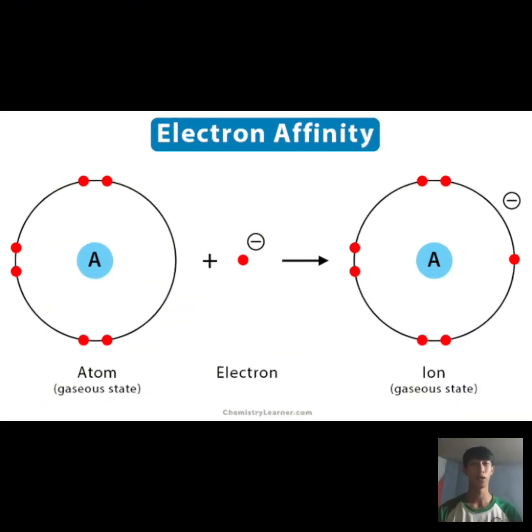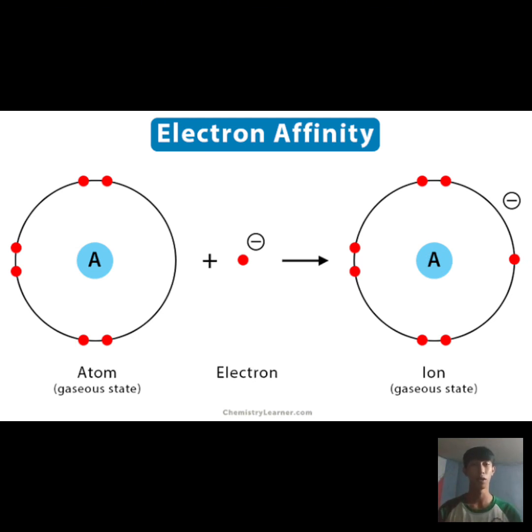What is electron affinity? Electron affinity is the amount of energy released or absorbed when an electron is added to a neutral atom in the gaseous phase, forming a negative ion. It is usually measured in kilojoules per mole.